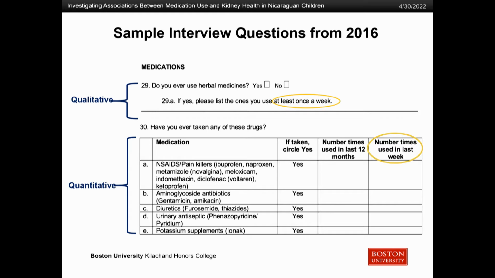And then we also had a quantitative piece where we asked about those particular categories of medicines I talked about and asked for specific frequency numbers that participants had been using them. We wanted to focus specifically on frequencies of at least once a week or more, because that was the threshold we felt would have a significant effect on kidney health rather than something like over the past year.